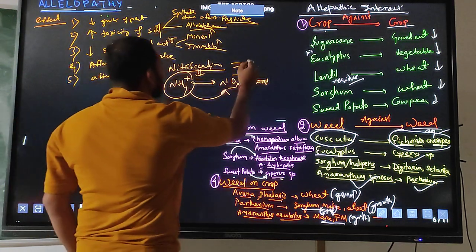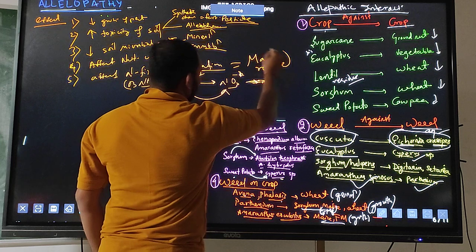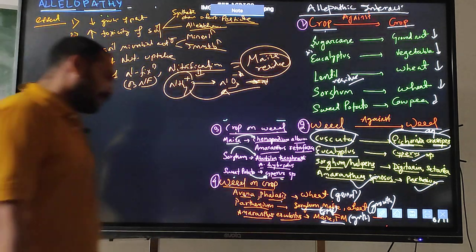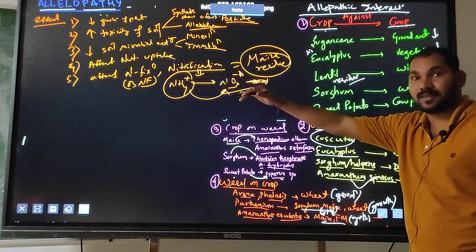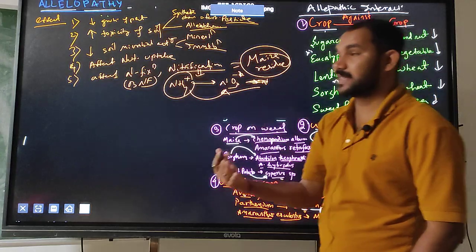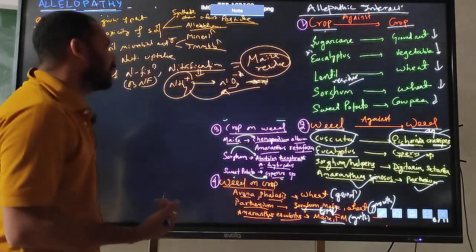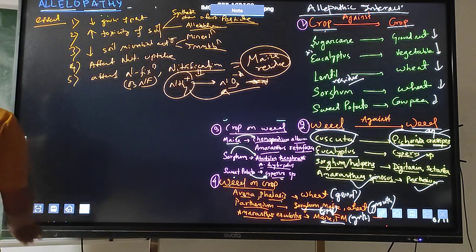So for this example I can say the maize residue. Okay, so here you can remember the maize residue will inhibit the nitrification process. So after some maize residue, there may be a chance of decreasing the availability of the nitrogen. So this is the effect of allelopathy.